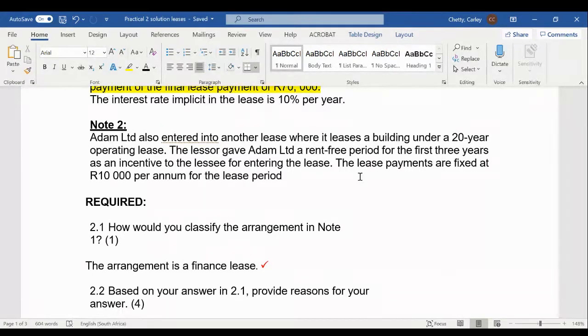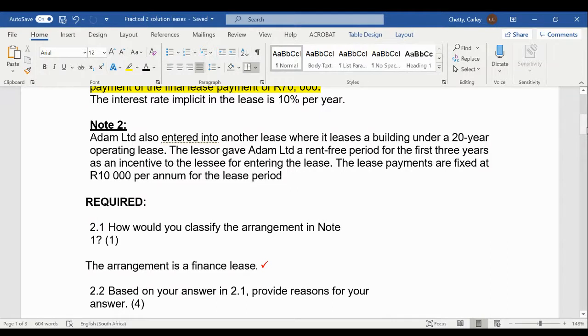Here we have a lease for a building, a 20-year operating lease. The lessor gave Adam a rent-free period for the first 3 years as an incentive to the lessee for entering the lease. The lease payments are fixed at 10,000 Rand per annum for the lease period.